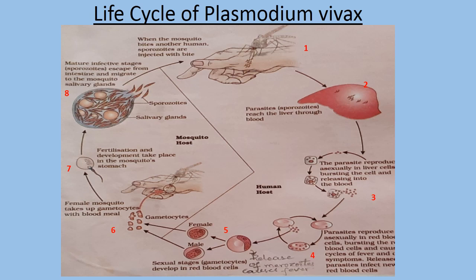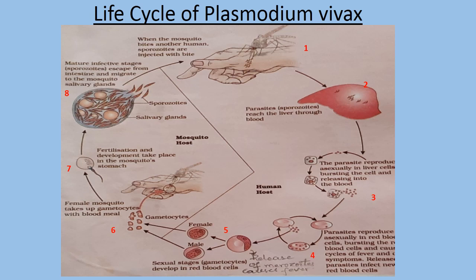See this eighth picture. This is the salivary gland. Within the salivary gland, the sporozoites are there. They are stored inside the salivary gland. When the same mosquito, that means the infected mosquito, bites one more person, these sporozoites will enter into the human body. So this is the complete life cycle of the Plasmodium organism.